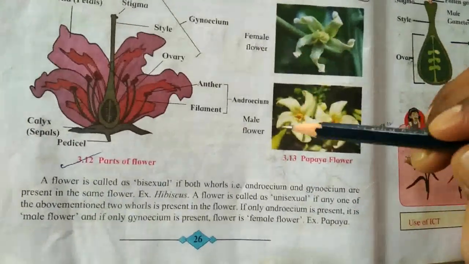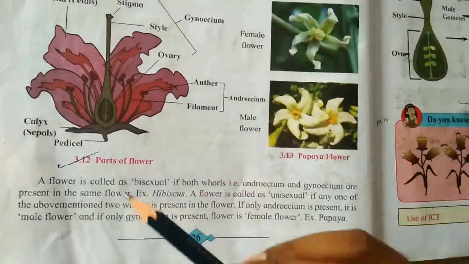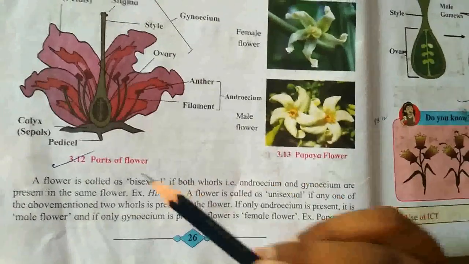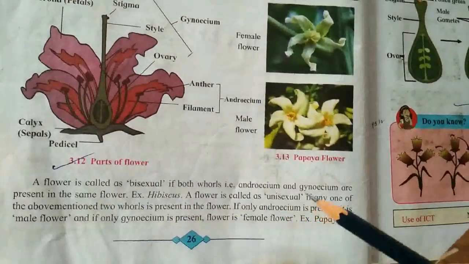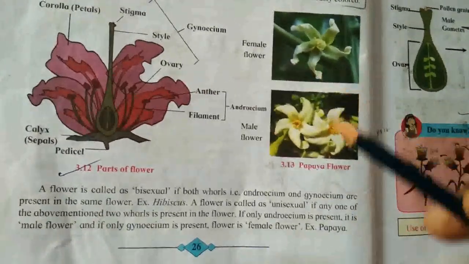In the papaya, there is a male flower and also a female flower. So some flowers are bisexual and some are unisexual. The example of bisexual is the hibiscus flower, and the example of unisexual is the papaya flower.